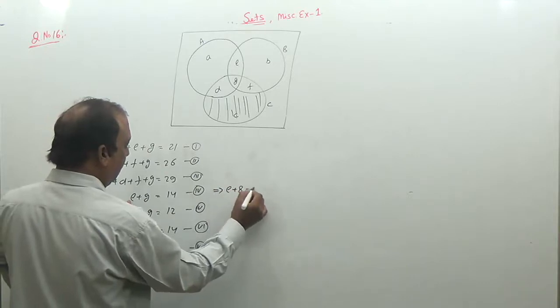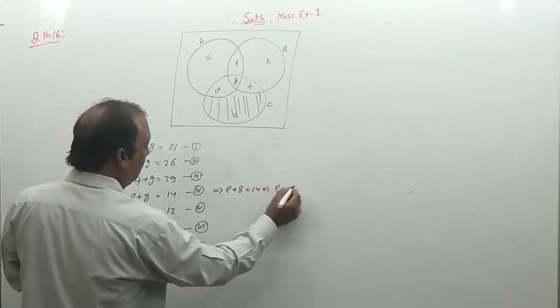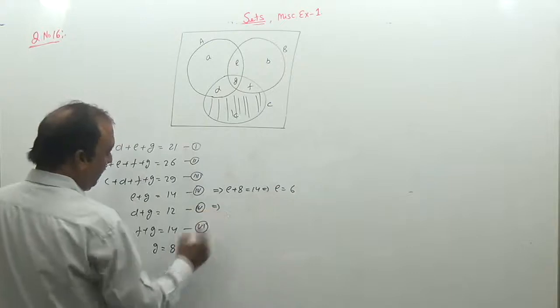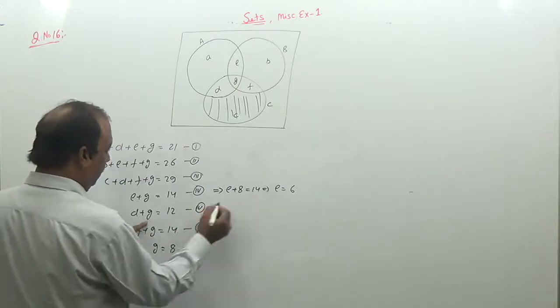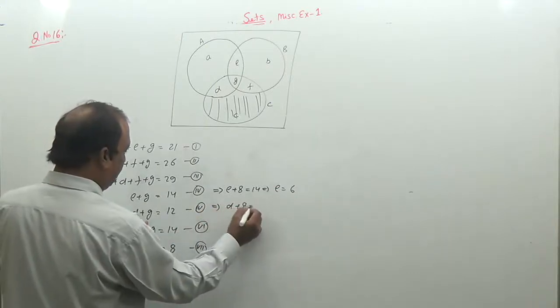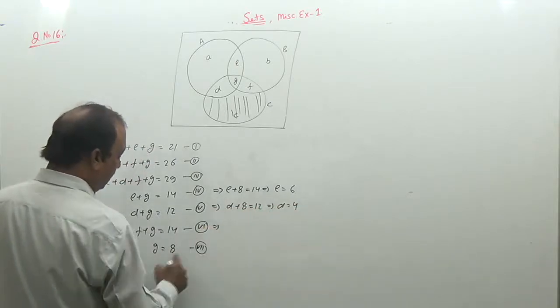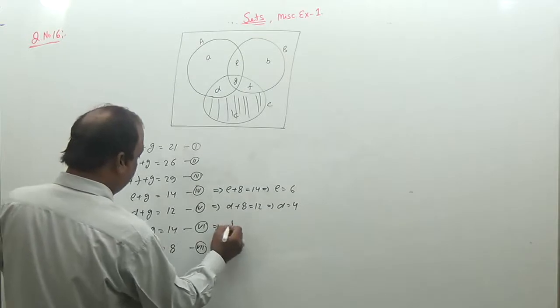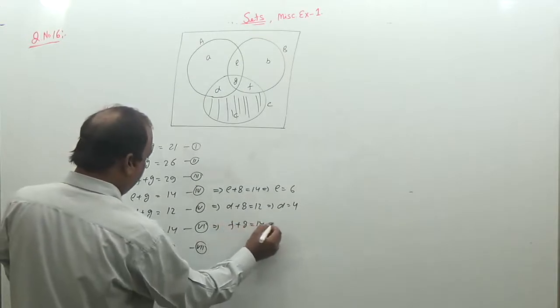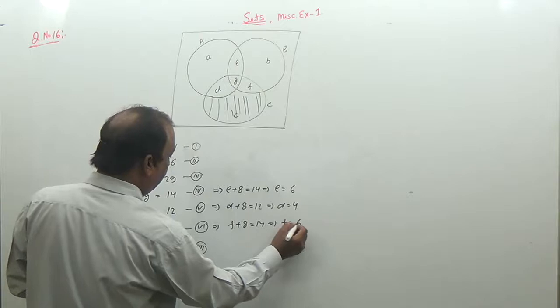So E plus 8 is 14, so E is equal to 6. Now substitute G equal to 8 in this one. So D plus 8 is 12, so D is equal to 4. Now put G in the sixth equation. F plus 8 is equal to 14, so F is equal to 6.